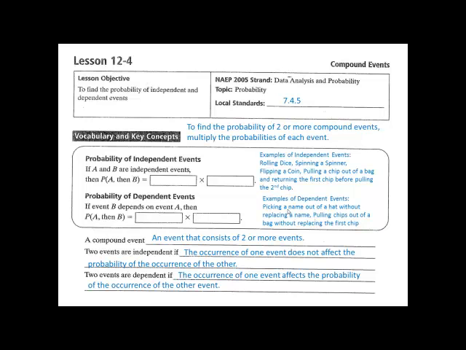Now, to find the probability of 2 or more compound events occurring, you're going to multiply the probabilities of each event. If A and B are independent events, then we take the probability of A times the probability of B, and that will give us our probability of both things occurring. Now, if the events are dependent, if the first one affects the second one, you find the probability of A, but then you're going to have to find the probability of B after A has been drawn.